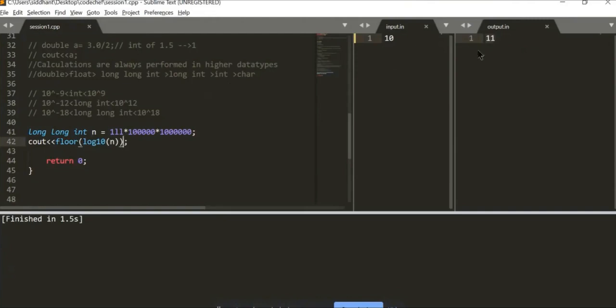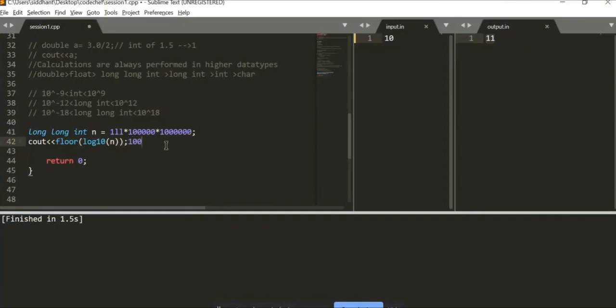So this will give me the number of zeros, which is 11, right? 10 raised to 5 multiplied by 10 raised to 6 should give me 10 raised to 11, which is 1 followed by 11 zeros. I'm getting 11. So this whole expression which I wrote over here gives me a value 1 less than the whole thing, right?